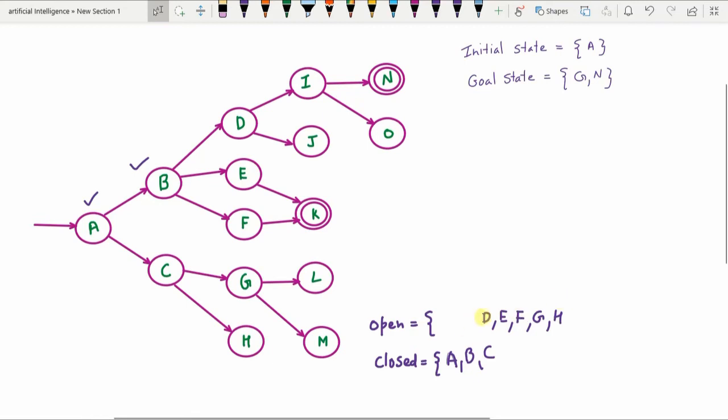Next, first element of the open list happens to be D. We check whether D is the goal node. D is not the goal node, so then D can be expanded further. When D is expanded, I and J are generated.